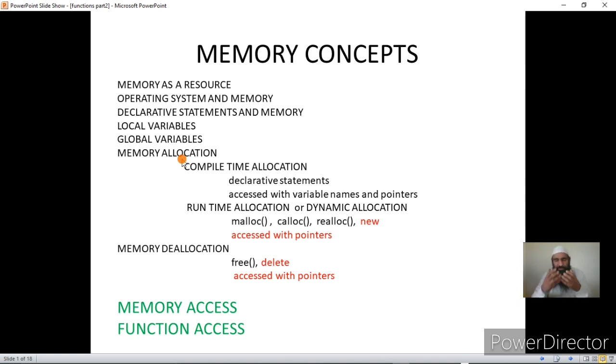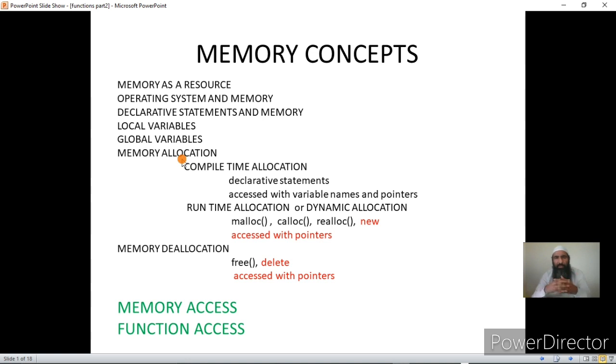Once the program finishes execution, that memory will be given back to the operating system so that it can give it to some other programs. As I told you, the operating system is a resource manager. It manages all the resources of a computer system, including all the devices, and memory is one of those devices. Whenever a program needs a device, it will ask the operating system for that particular device, and the operating system will grant it, provided it is available.